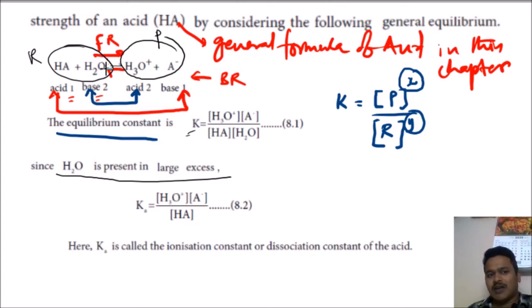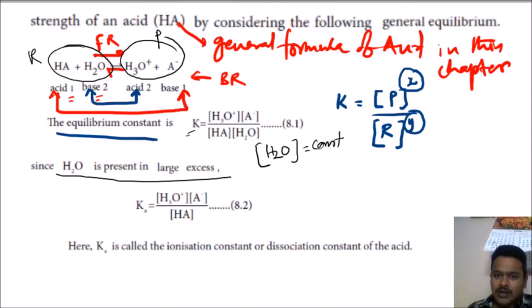That means whatever the amount of water reacted in this equation, compared to the given amount, will be very, very less. So this H2O concentration we consider as a constant. What do we consider? Constant. So that constant, and already K is a constant.